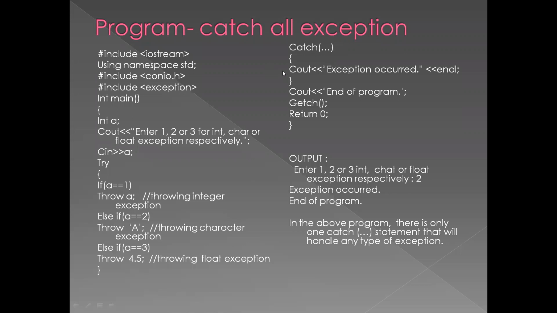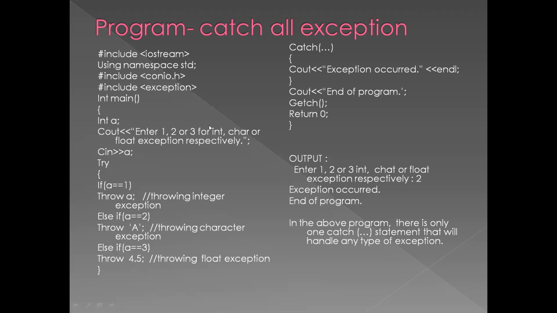Now you have opened it and displayed "exception occurred". That means it does not specify which exception has occurred. It just says that an exception has occurred, and then it displays end of program, getch and return 0.